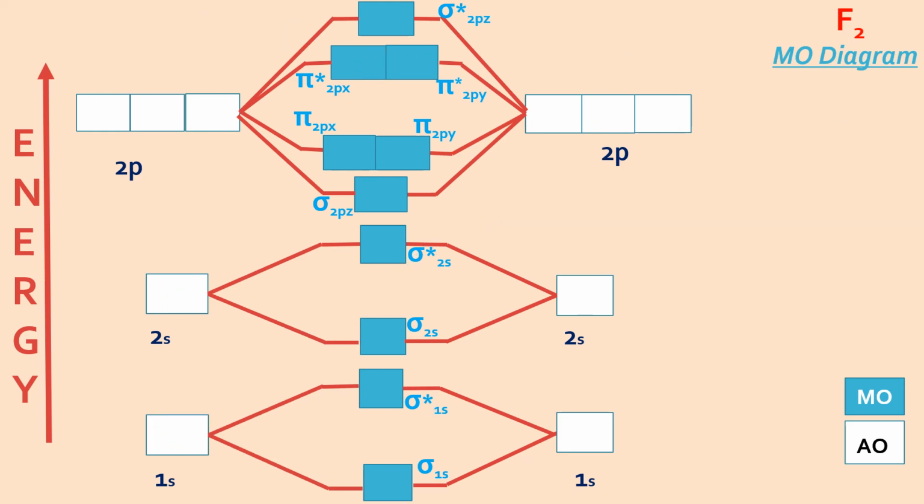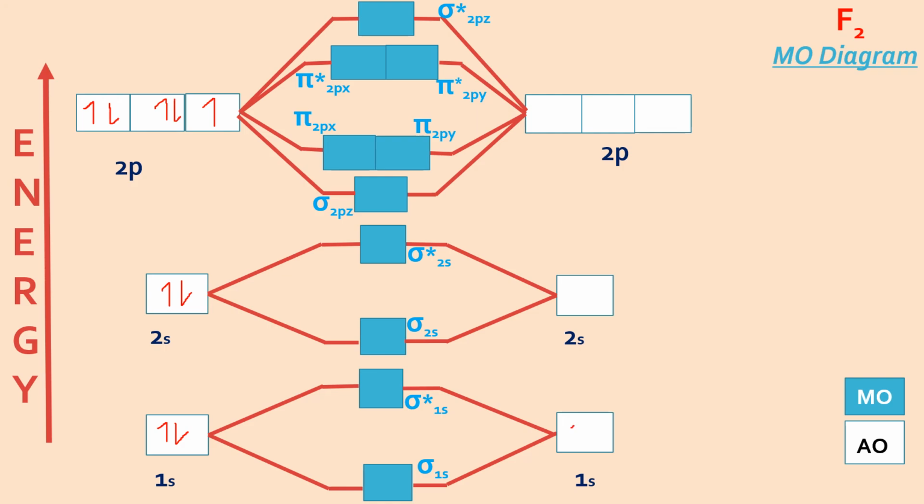Now you have F2. I hope everyone can do it now. I'll quickly do it. Here also you can compare F2 plus, F2 minus in the same way. I have explained in detail about the ions in the previous two cases, nitrogen and oxygen molecule. So in fluorine you have 1s2, 2s2, 2p5.